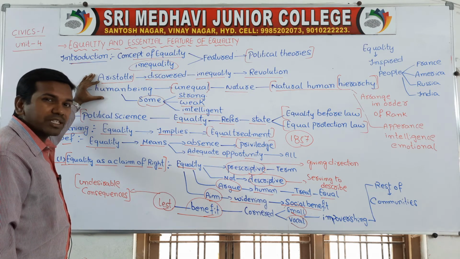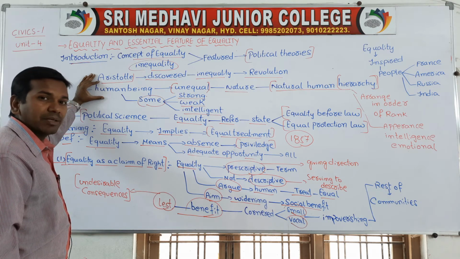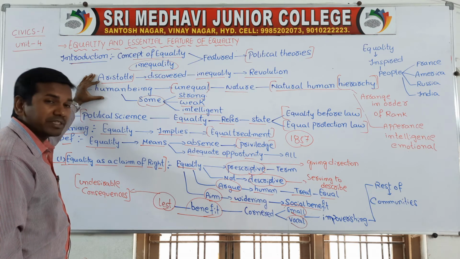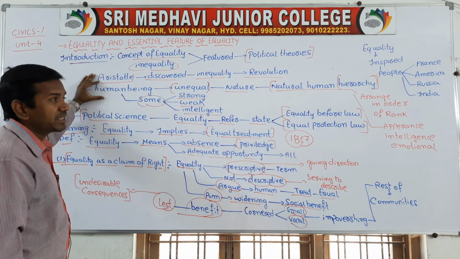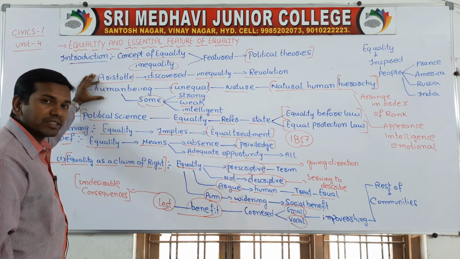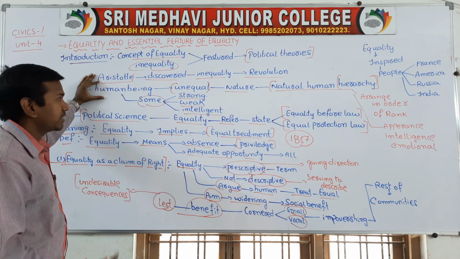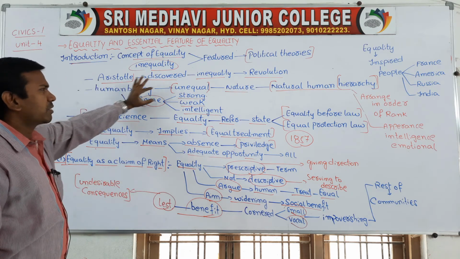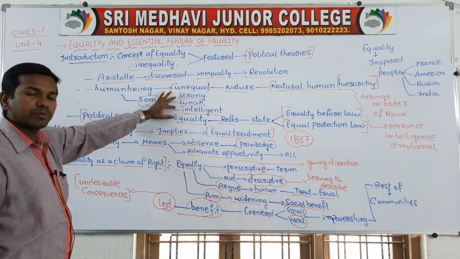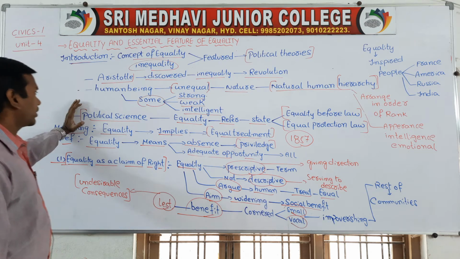Human beings are also not equal in nature. In terms of natural capability, they are quite different. Human beings are not equal in natural abilities. This is the natural human hierarchy. Different types of human beings we can find, so they have different types of ability. According to their ability, they will develop in the society. Some people who are very strong and intelligent will quickly develop, and some people who are weak cannot develop. So, that is also the point.